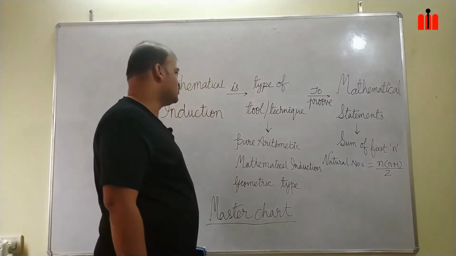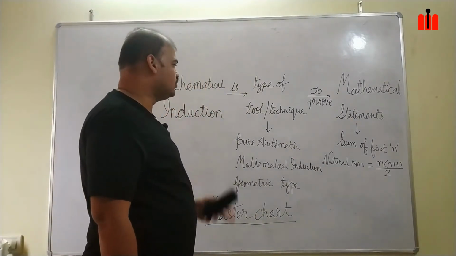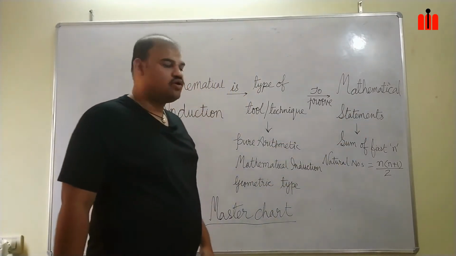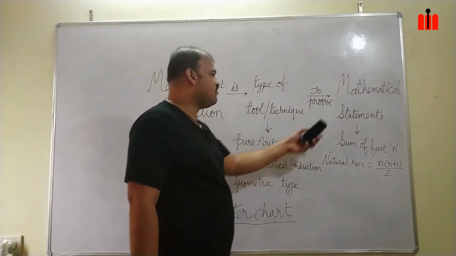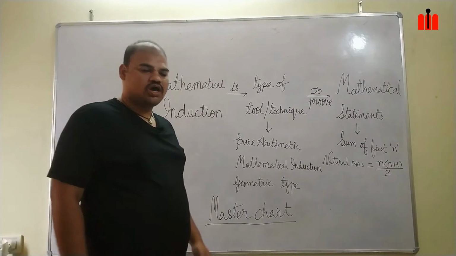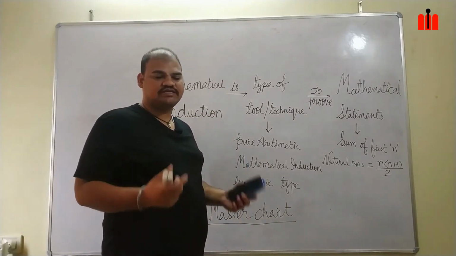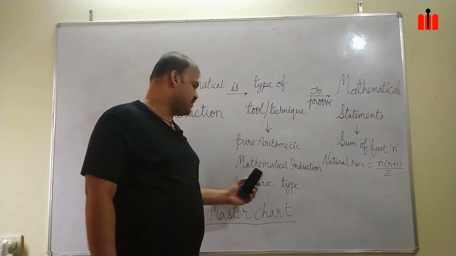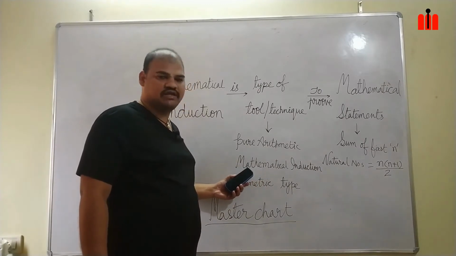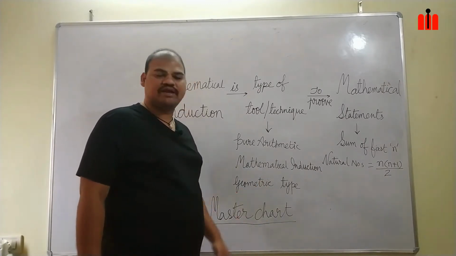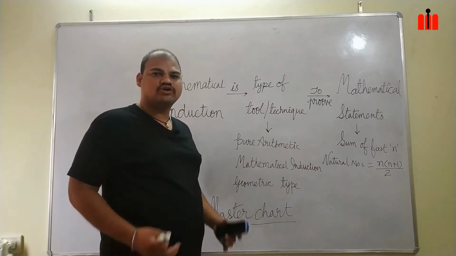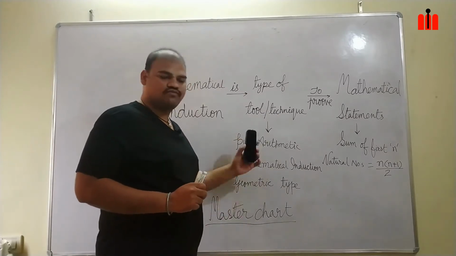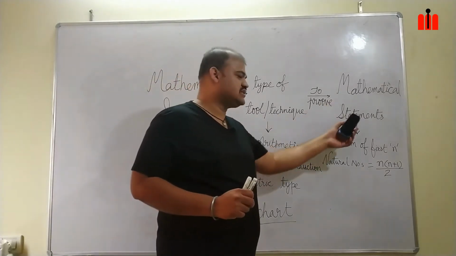Okay? So, I used here two new terms, that is type of tool or technique and mathematical statements. What are these type of tool or techniques and what are the mathematical statements? To prove a statement, there are various type of techniques or tools available, like pure arithmetic type technique, mathematical induction, which we will deal in detail in this class. There may be a geometric type, there may be a numerical analysis. So there are several type of techniques available. These techniques are used to prove the mathematical statements.